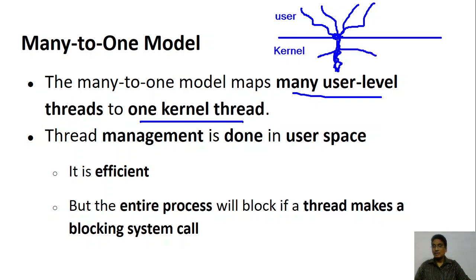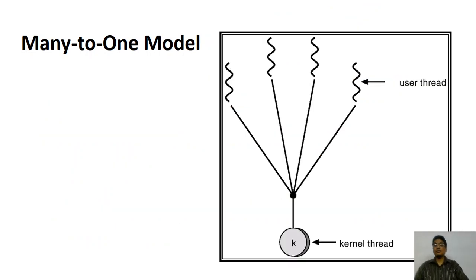Suppose the thread which is running over here is making a blocking system call, like waiting for an input or output operation, or doing something that will block the execution. In this case, even though you have multiple threads over here, because this kernel thread is blocked, nothing can be done. So the entire process will be blocked if a thread makes a blocking system call.